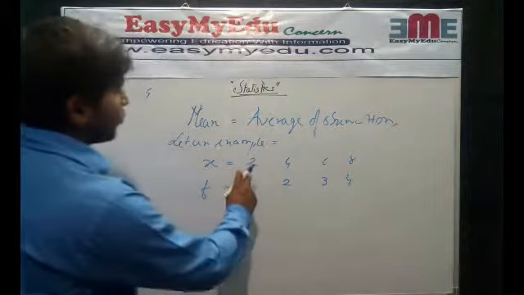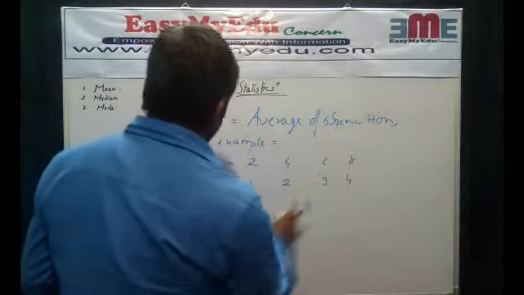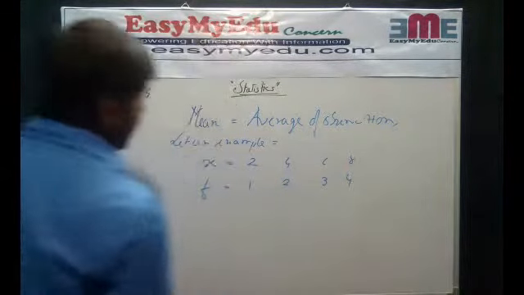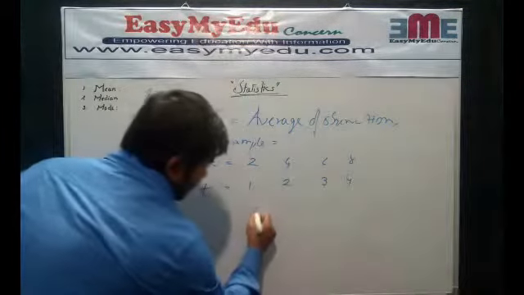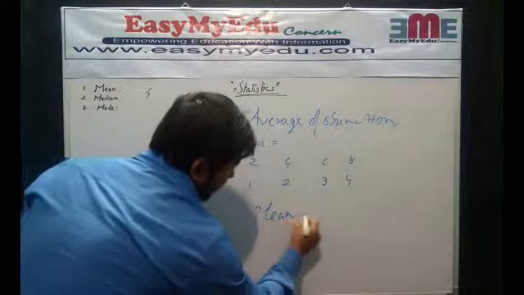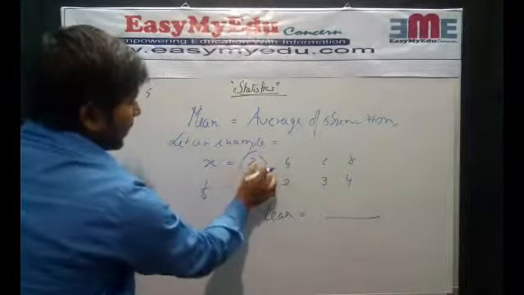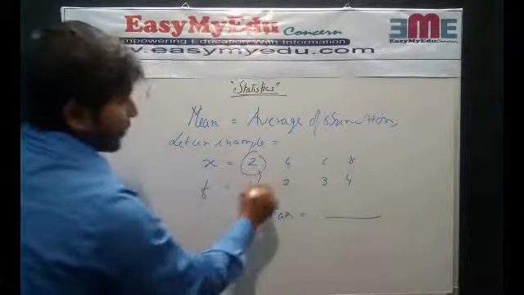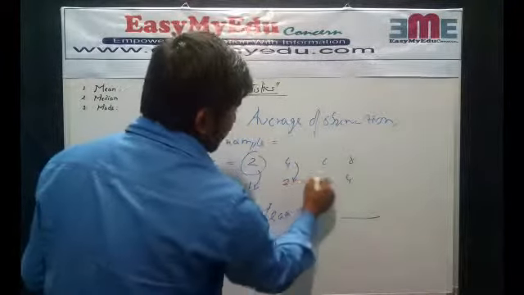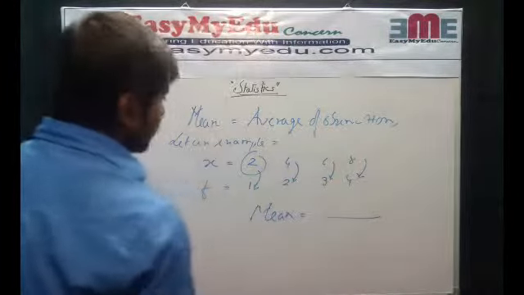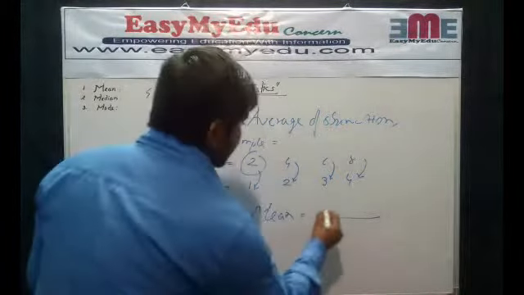Let x equal 2, 4, 6, 8 and its frequency is 1, 2, 3 and 4. So how to find the mean? Here, this is the number which occurs 1 time, this occurs a second time, this a third time, and this 4 times. So there is a formula to find this.